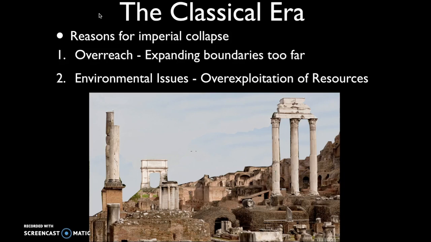Can you think, in the context of our modern age, the United States, are there any resources that we might be overexploiting today that might cause us to have some concerns for our fall and collapse? Certainly oil, but I would actually argue maybe water is one that we should be even more concerned about.